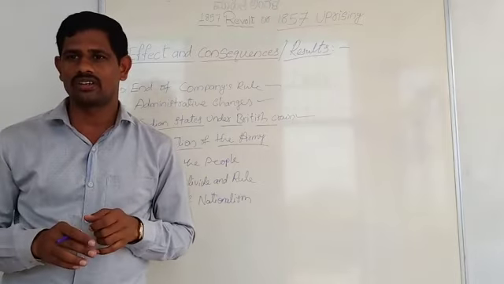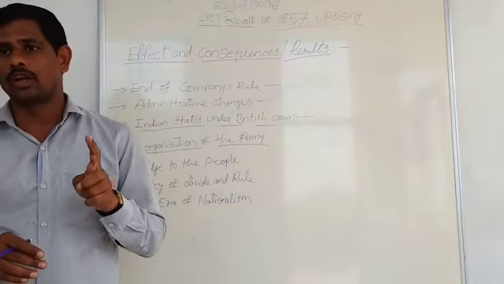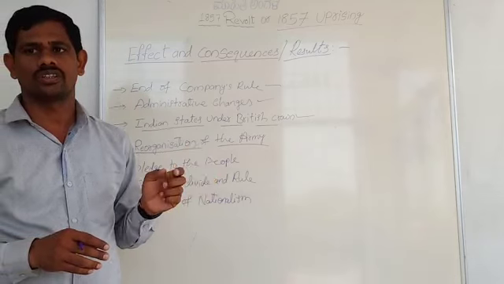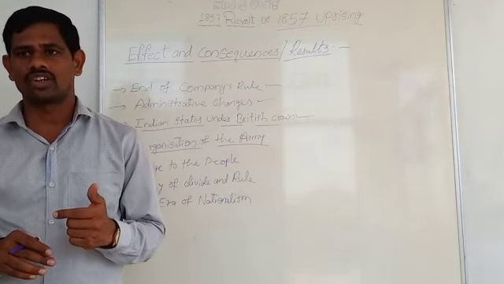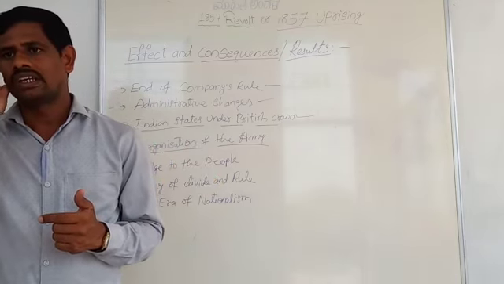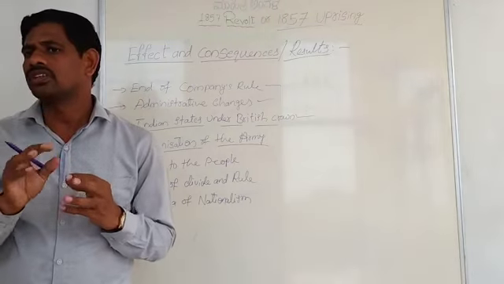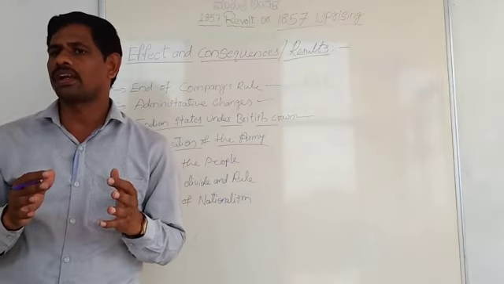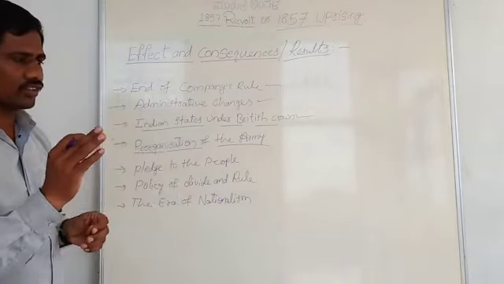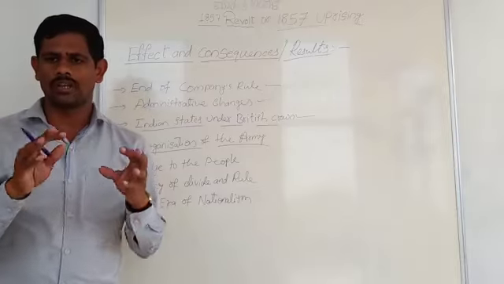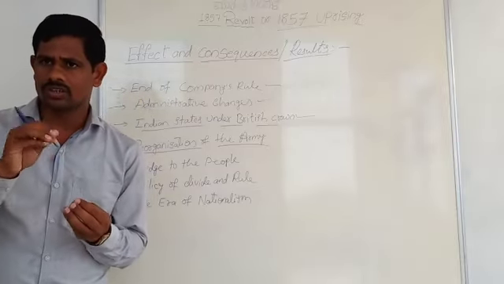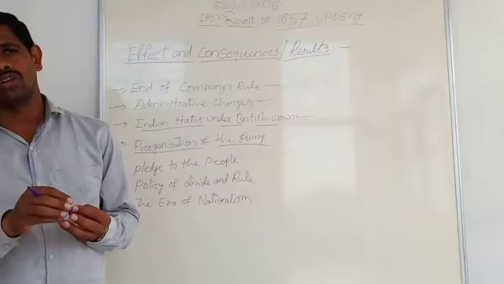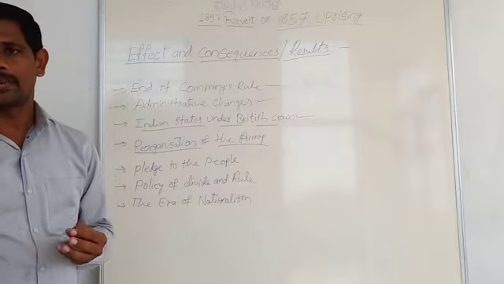Regiments that had remained loyal to the British, like the Gurkha regiment, were not only retained but expanded. Excluding the Gurkhas, all the remaining regiments were also loyal to the British.